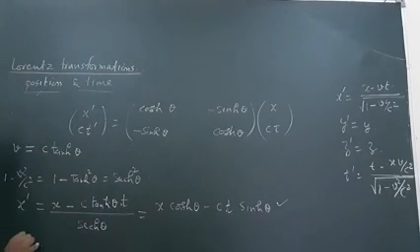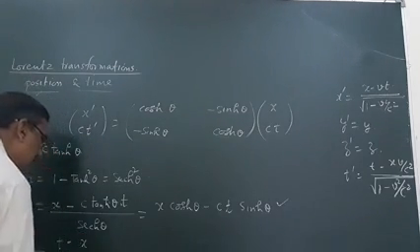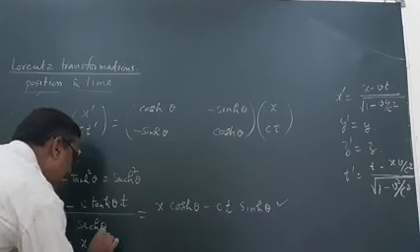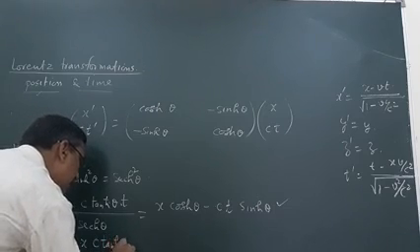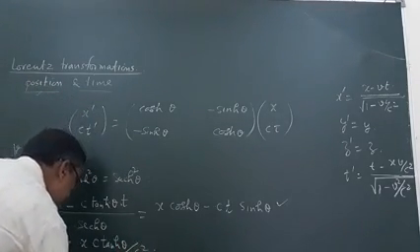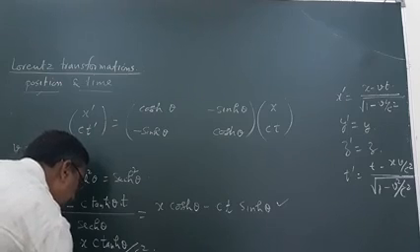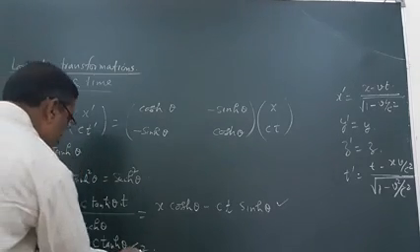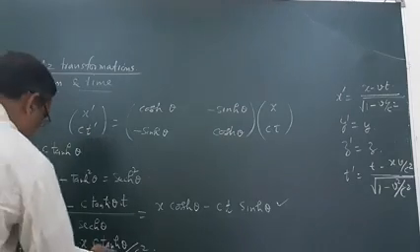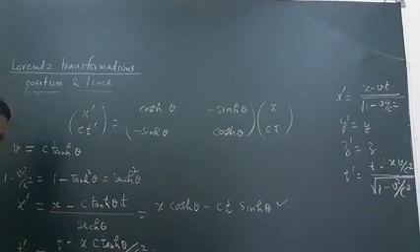Now t dash will be equal to t minus x into c tanh theta upon c square, upon sech theta. So I can write, taking c, multiply this by c.